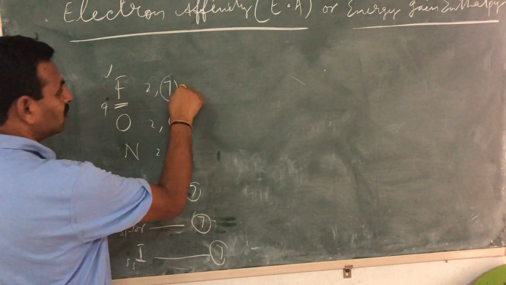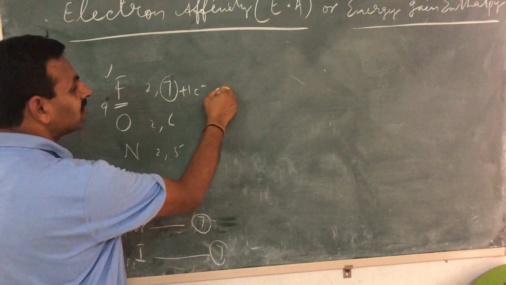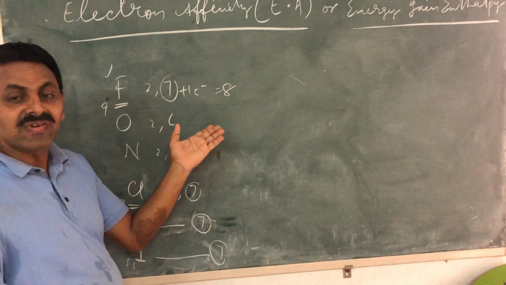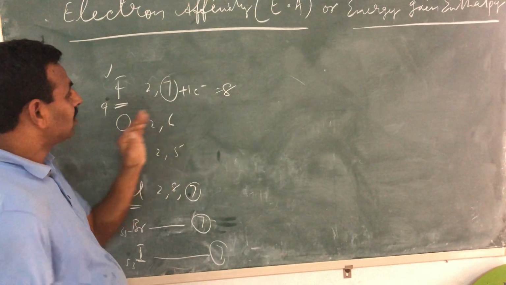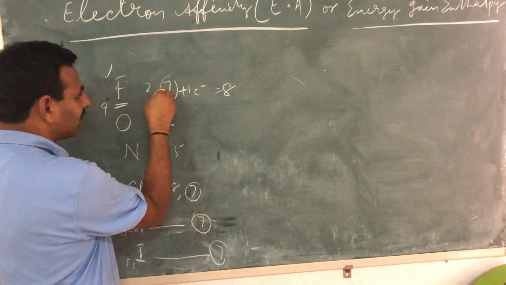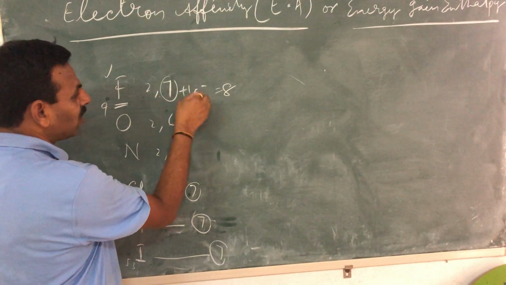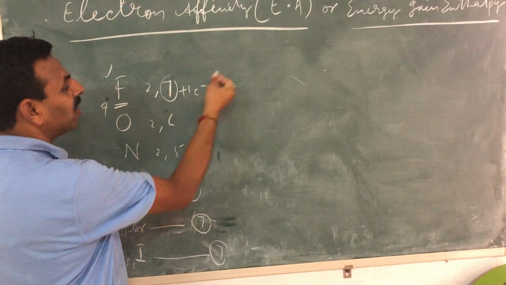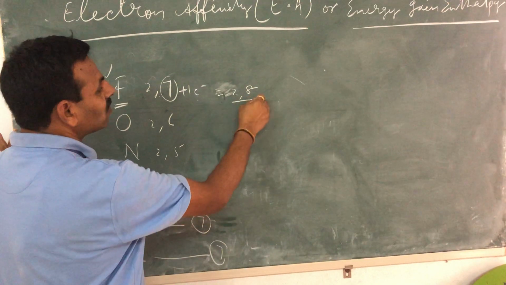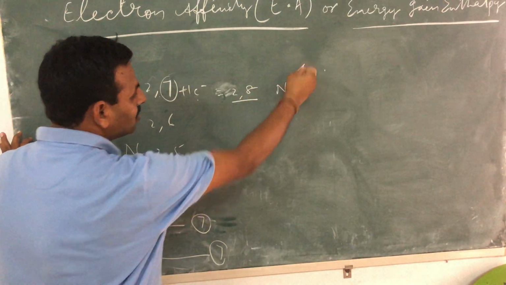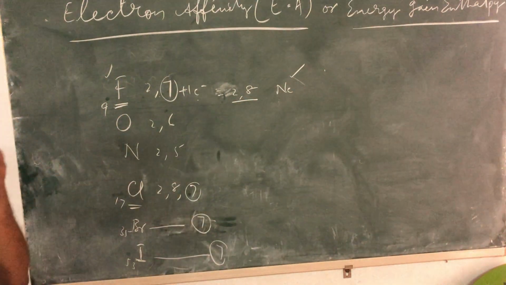See, 7 plus 1 electron will become 8. Already 2 electrons are there, 2, 7. If it takes 1 more electron, it will become 2, 8. And 2, 8 is the configuration of neon. It is stable. Therefore, it tries to gain 1 electron.